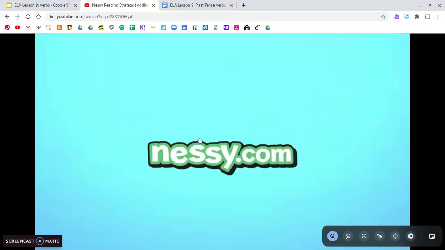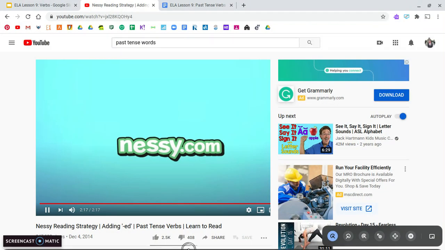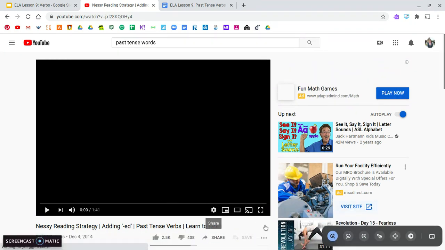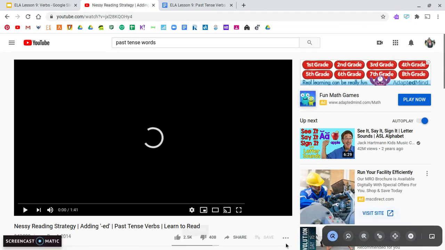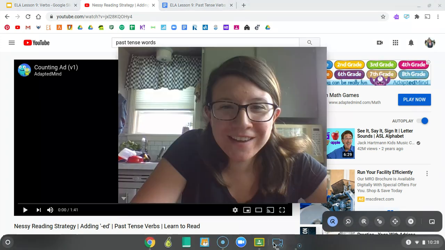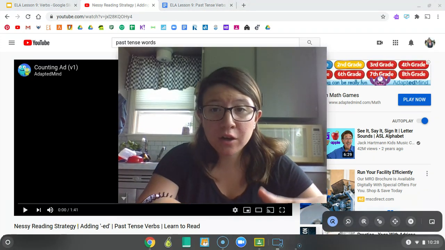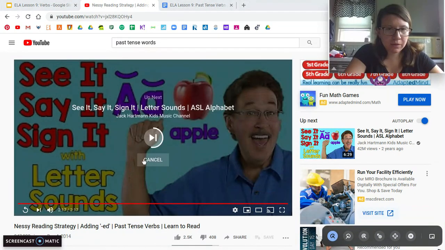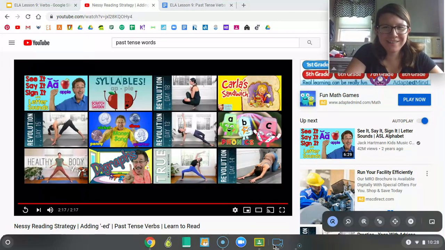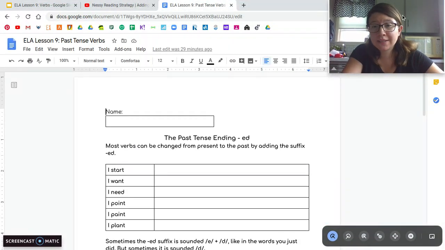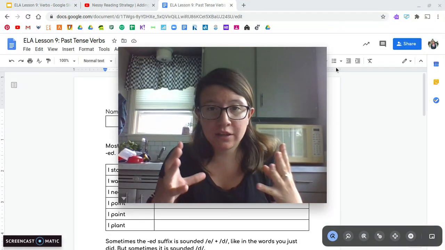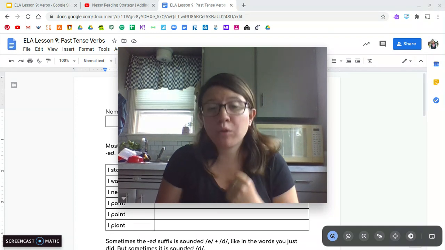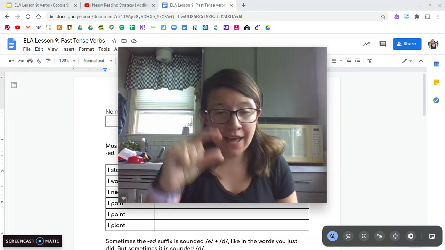All right, let me pause this. So, we talked about earlier in the week the irregular verbs. Sometimes irregular verbs, they're different when they send them into past. However, most verbs are going to have that ed ending.